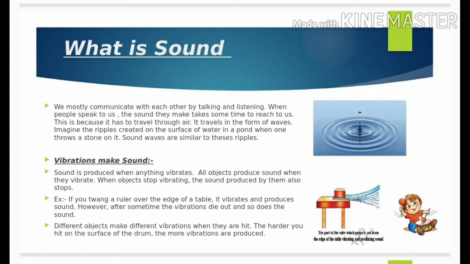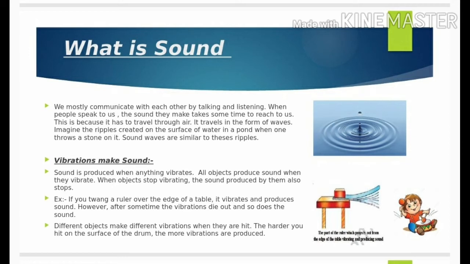When objects stop vibrating, the sound produced by them also stops. Example, if you twang a ruler over the edge of a table, it vibrates and produces sound. However, after some time, the vibrations die out, and so does the sound.